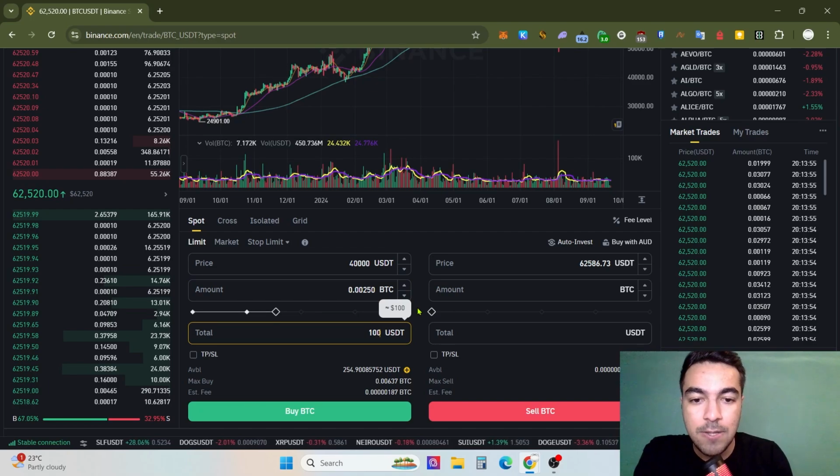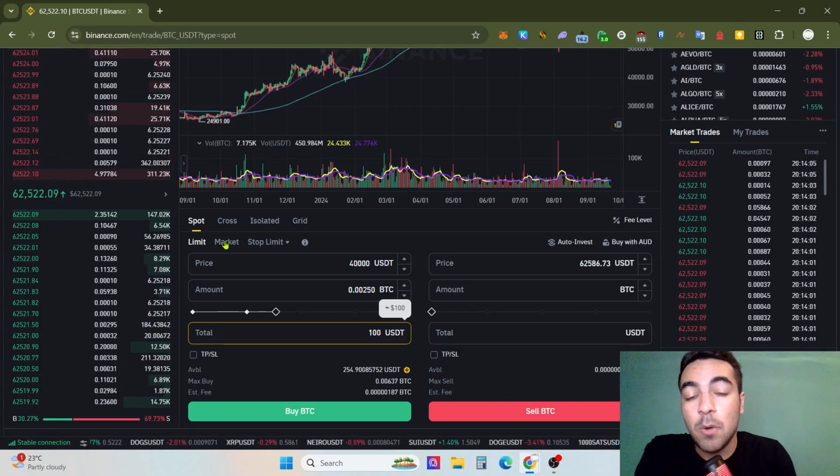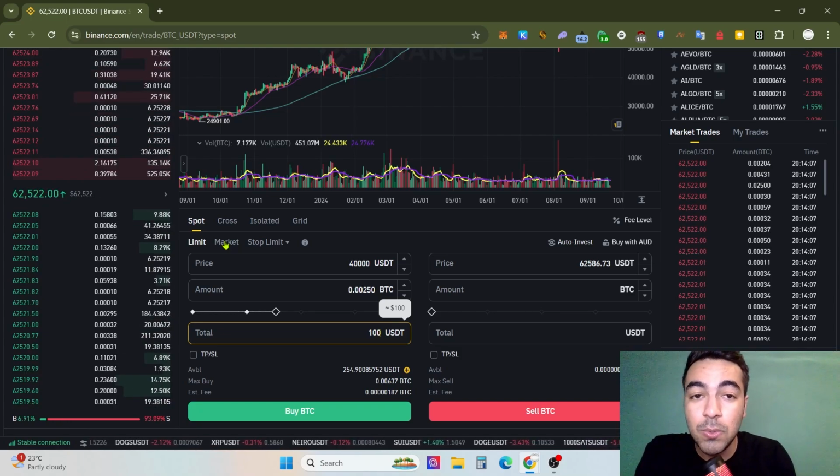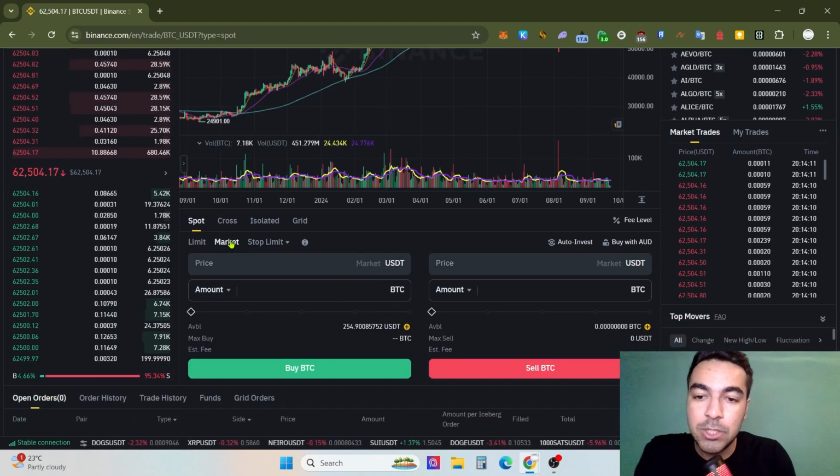Let's compare: right now, for 0.0025 Bitcoin, how much do you pay?